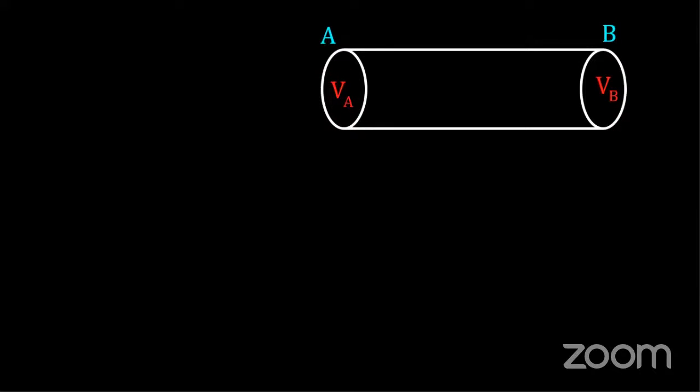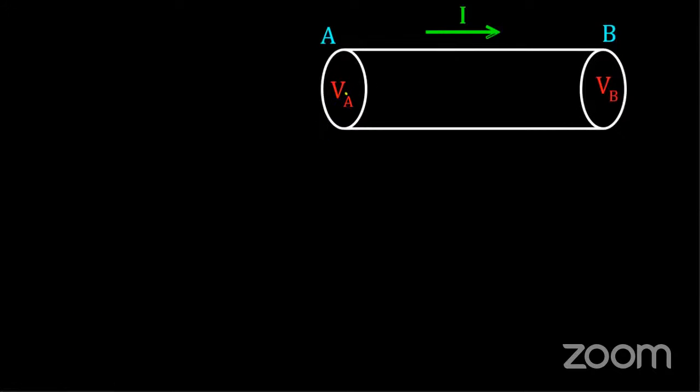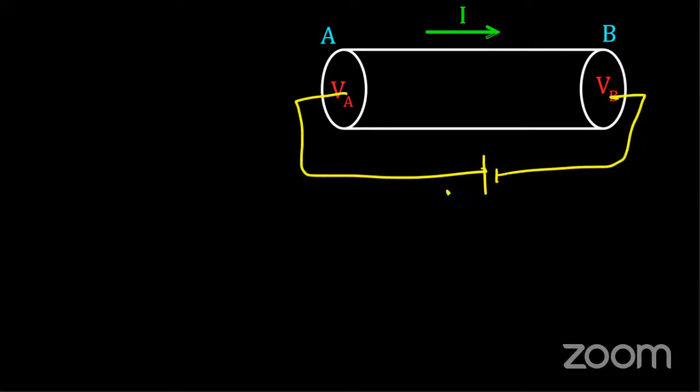Now I connect this conductor with a battery with potential difference V. Then at point A I'll have a potential VA, at point B a potential VB, and my current flows from point A to B, or from VA to VB, right?